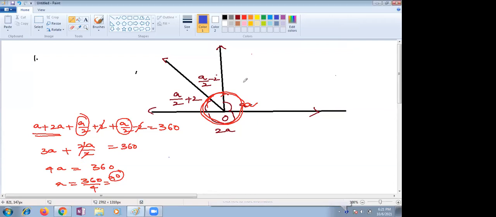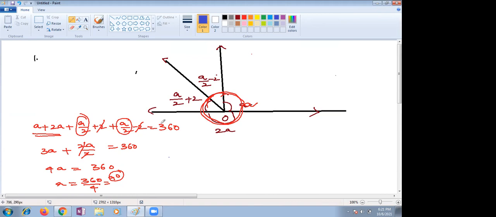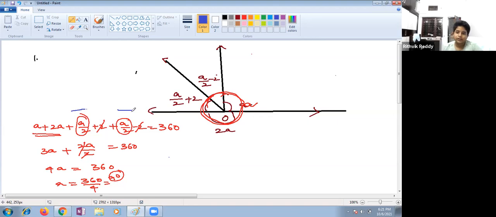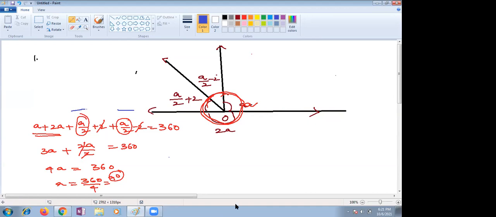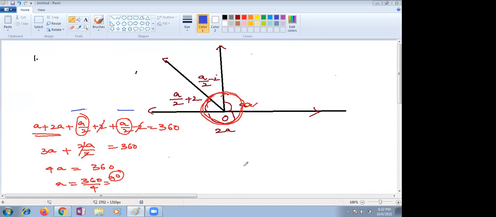Ma'am, actually, I have a doubt. 3A. Okay, yes, ma'am, continue. Any doubt, children? Why am I taking this half of A by 2, A by 2 together? What is that value? Ma'am, 2A by 2. So we can cancel 2 by 2. So it's A. Just half of A is nothing but 1A, children, right? Very good. I got the answer from Shiva Pranav. Very good. Please put the answer in the chat box, whatever answer you're getting.